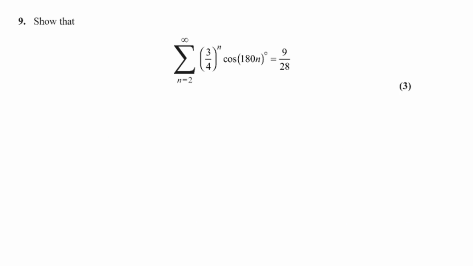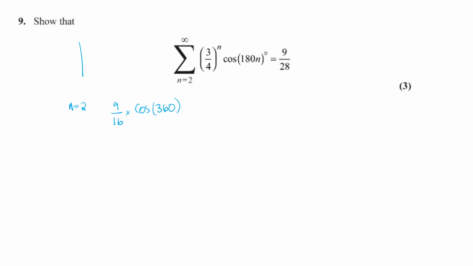So next question, we have been asked for the sum of a series that goes from 2 to infinity of 3/4 to the n cos 180 to the n. So I'd always write a few terms out, just get the feel for what's going on. So when n is equal to 2, you're going to have 3/4 all squared, which is going to be 9 over 16 times cos of 360, because when n is 2, 2 lots of 180.